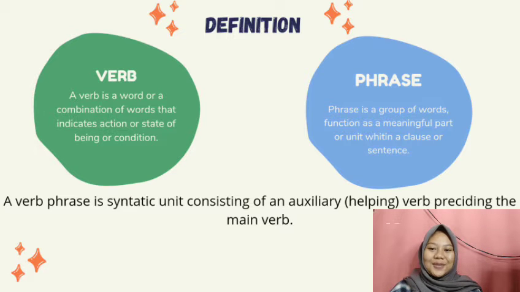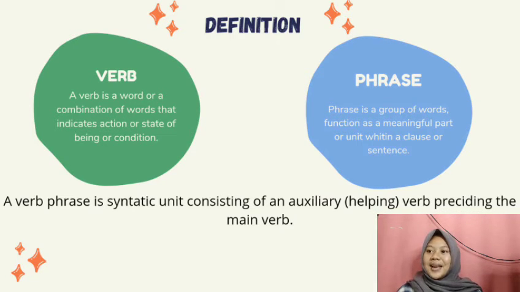So, what is the verb phrase? A verb phrase is a syntactic unit consisting of an auxiliary or helping verb preceding the main verb. Understanding the verb phrase is helpful when we are speaking, writing, and avoiding grammar mistakes.